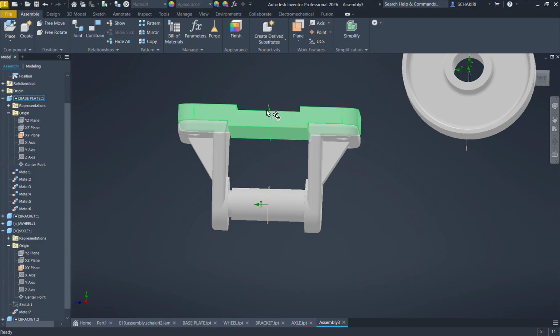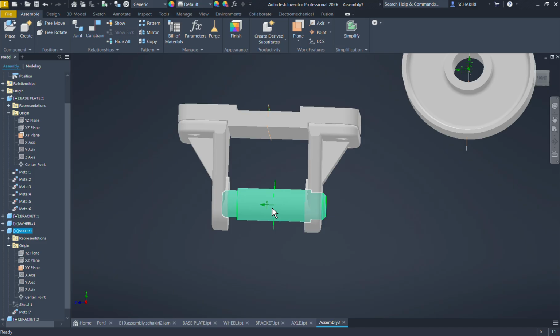We know that this plane of the base part is centered, but this one is not centered, it's still moved. And as you see, we still have a degree of freedom in this direction, so it can move in this direction.